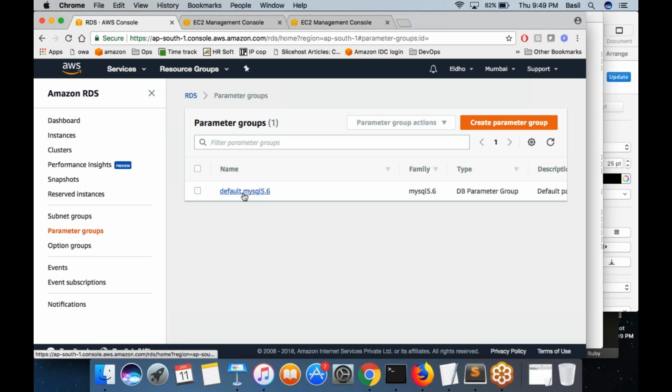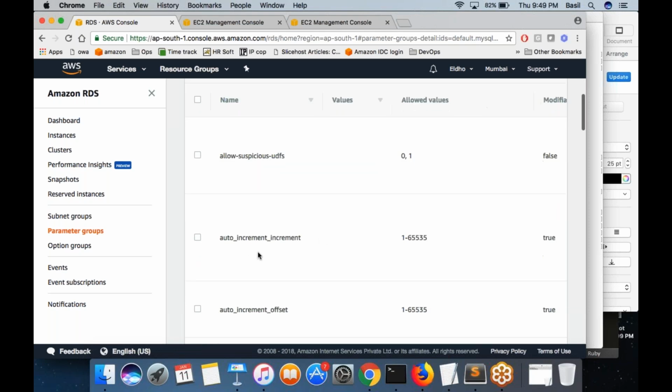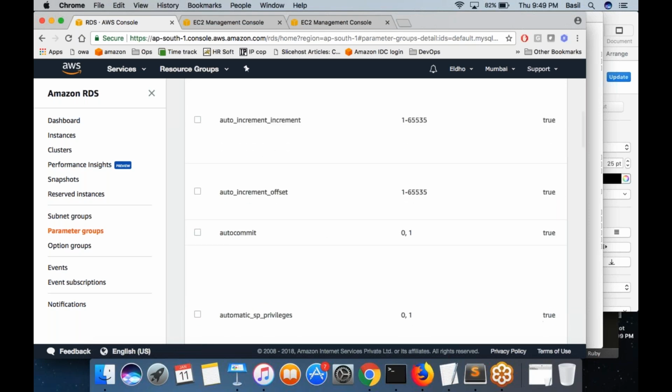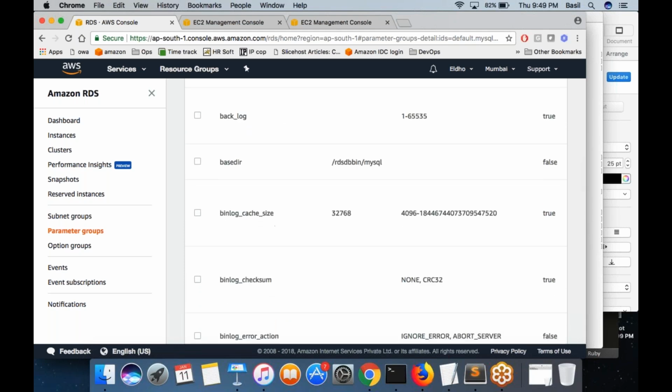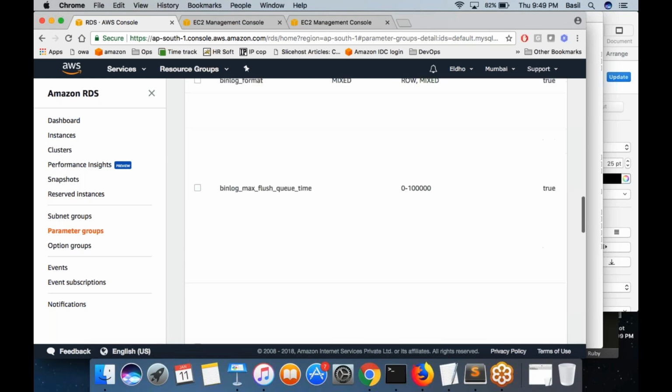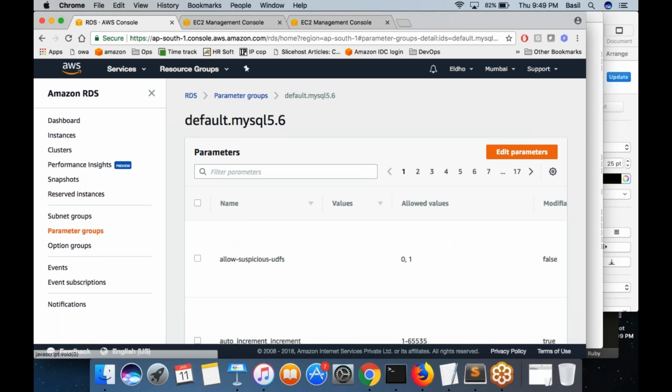If you click on the parameter group, you would be taken to the parameters page where you can see the list of variables. There are many variables like auto commit, which is 0 or 1. Right now it is 1, that means true. You can also have a base directory. What is the base directory of MySQL? These are the different settings which you can provide into MySQL, and from this page you can customize them.